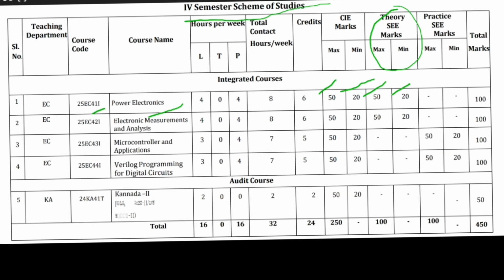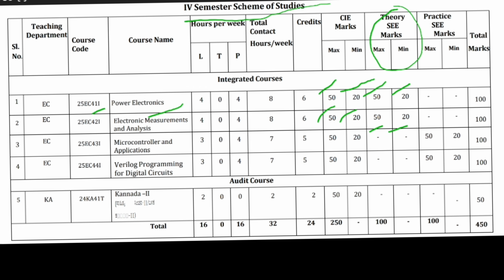Next subject is 25EC42I. The subject name is Electronics Measurements and Analysis. It also has CIE for 50 marks. The minimum marks will be 20, and it also has a written exam, meaning a theory exam. They are going to conduct it for 50. The minimum passing marks will be 20 marks.